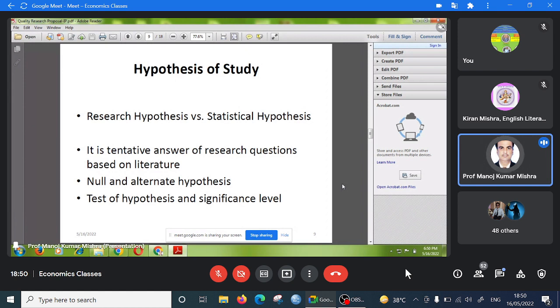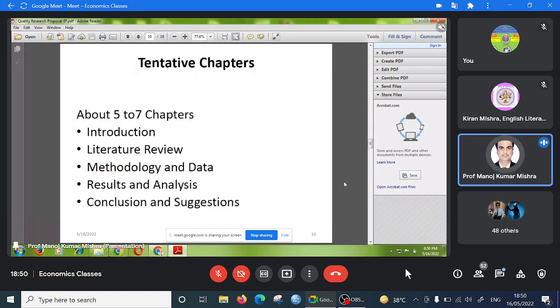So now we are discussing how to write the tentative chapters. I am discussing in the Indian context because I am speaking in India. Your thesis should have 5 to 7 chapters. This time we are seeing that chapter 1 is the introduction, chapter 2 is the literature review, chapter 3 is the research methodology, chapter 4 is results and discussion, and chapter 5 is conclusion and suggestions.